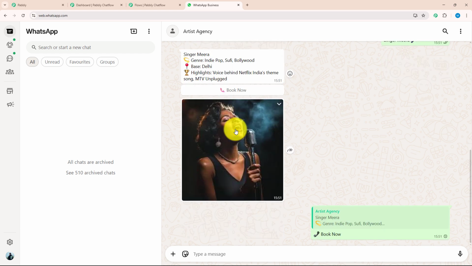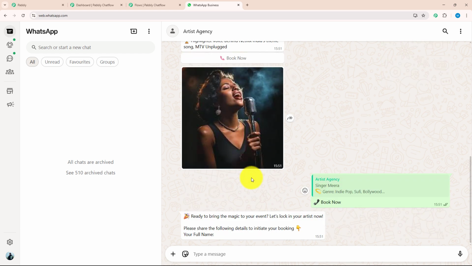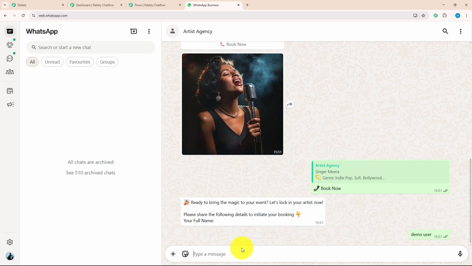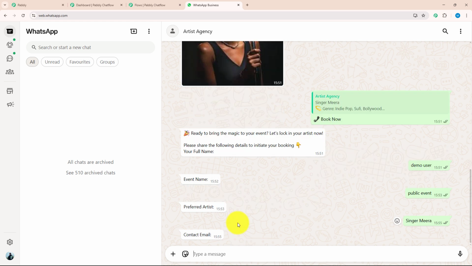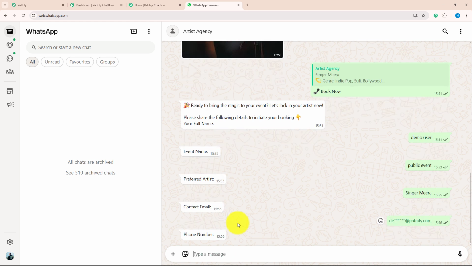Let's click on that. After clicking on the booking option, they want a few details of mine, for example, my full name. I will enter my name as demo user. After entering my name, they want the event name. After that, they want the email address. I will enter my email address like this. After my email address, they want the phone number. I will enter my phone number.